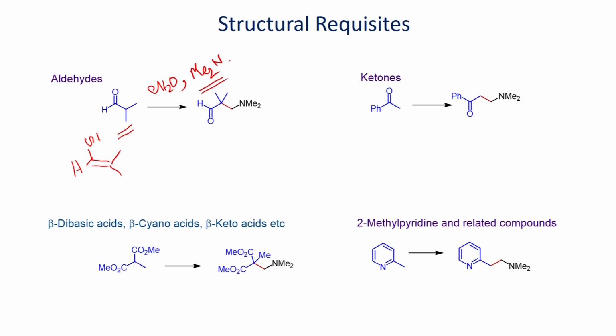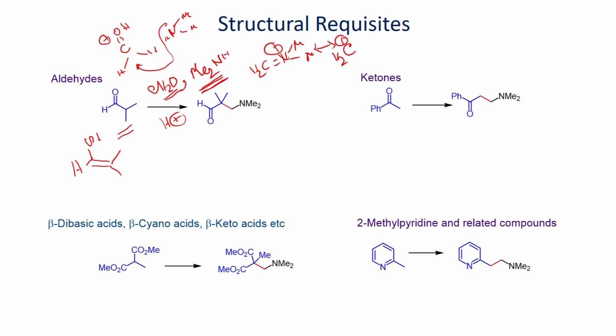Since you carry out the reaction in the presence of a catalytic amount of acid, as we have seen previously, this formaldehyde can undergo condensation with this dimethylamine, so you will be able to generate this salt.